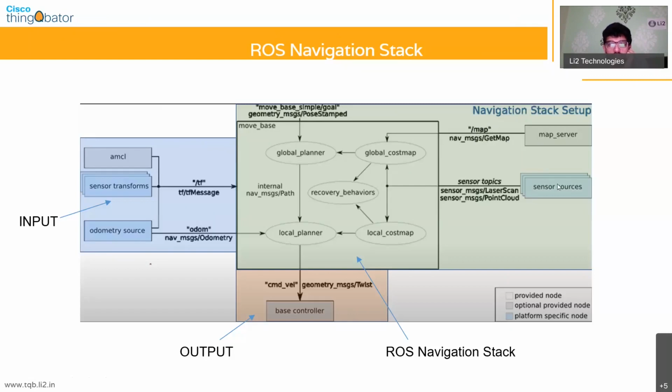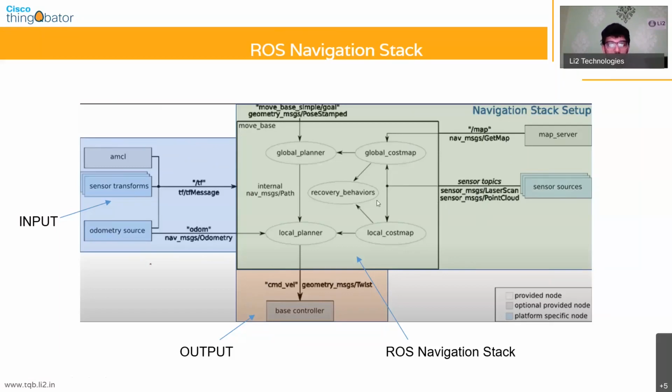Then you also have sensors which have sensor topics, and these publish messages of the type sensor_msgs/LaserScan if you're using a LiDAR, and sensor_msgs/PointCloud if you're using a 3-dimensional camera. Finally, given the input and the ROS navigation stack, the output you're supposed to get is geometry_msgs/Twist, and then the velocity of the motors, or basically the velocity of the various actuators that you have in your joints, is the output.